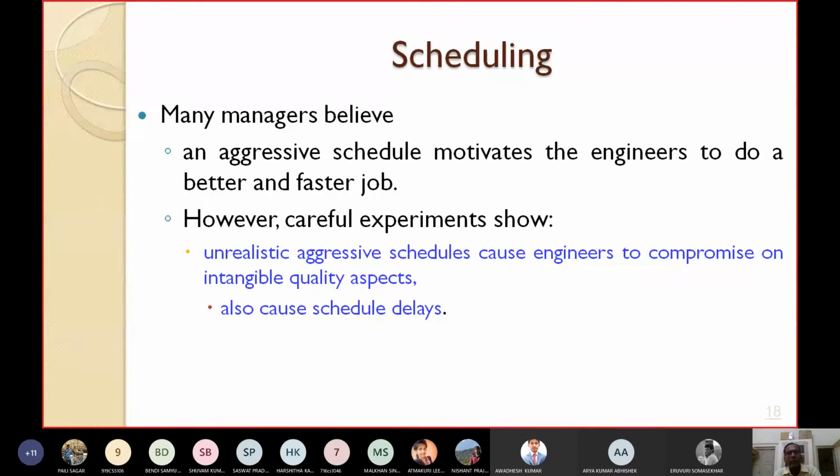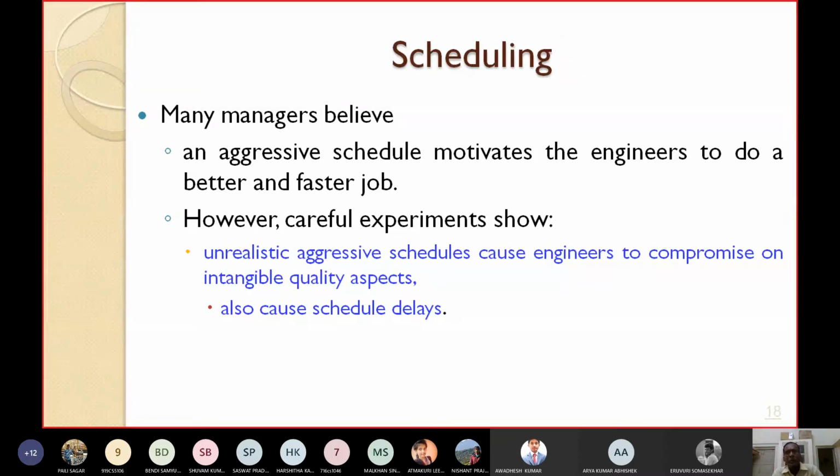Many managers believe that an aggressive schedule motivates the engineers to do a better and faster job, because the managers put pressure, they put a very aggressive schedule. They think that this aggressive schedule motivates the engineers to do a better and faster job, but it's not always the case. You know that this job will take 2 months, but you schedule that you will complete it in 1 month by putting pressure, by hiring more manpower. No, this will rather demotivate your engineers.